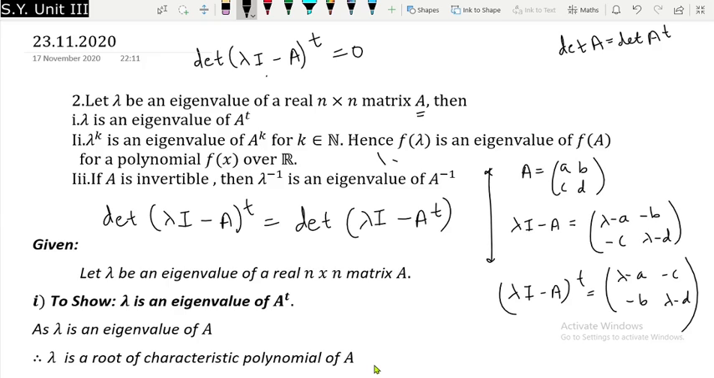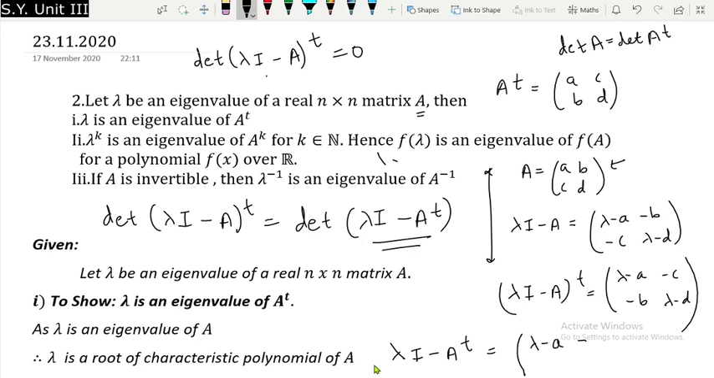Okay. So now what will be our A transpose? Since this is A, my A transpose is going to be [a, c; b, d]. Now let us find lambda I minus A transpose. So what will be my lambda I minus A transpose? I will write it here. So lambda I minus A transpose will be equal to, once again, [lambda minus a, minus c; minus b, lambda minus d]. So just observe these two equations, this one and this one. Is it exactly the same? Yes, it is exactly the same. So what can you say about their determinants? Their determinants will be also same.